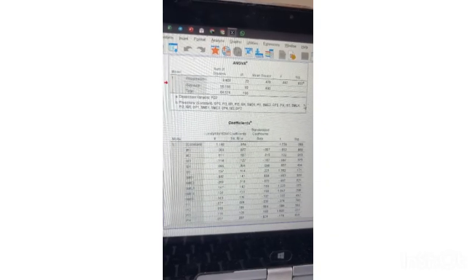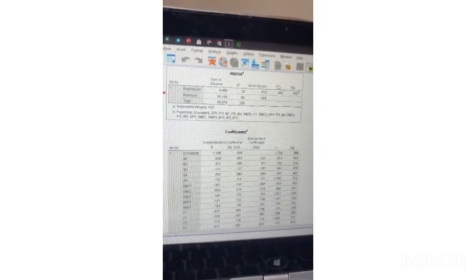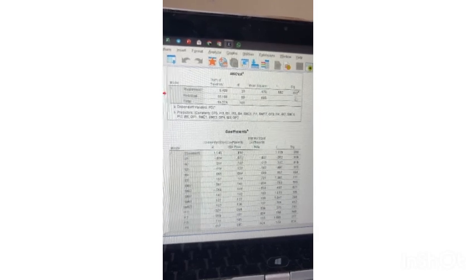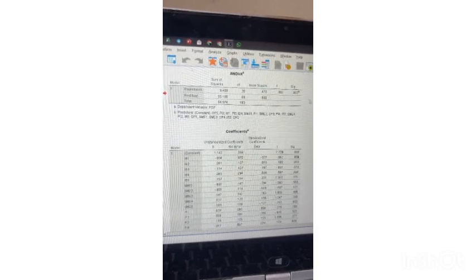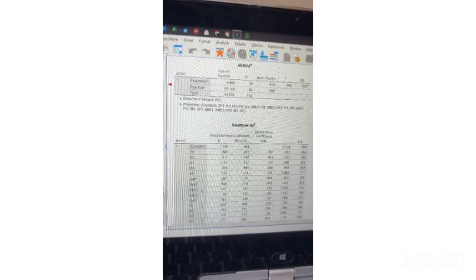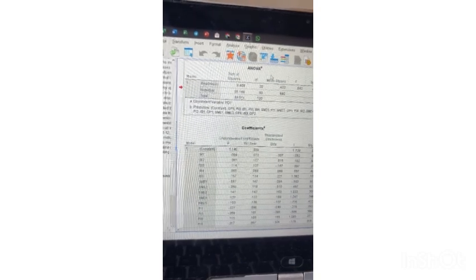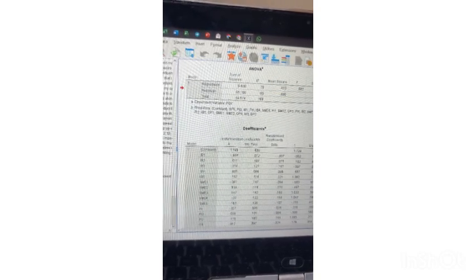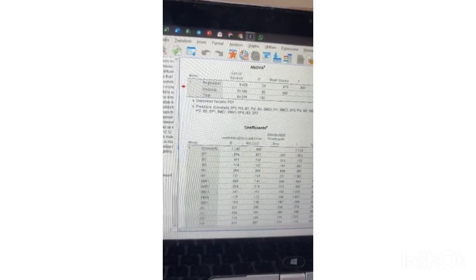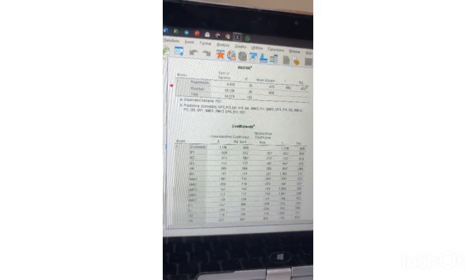Okay, next is the ANOVA table. For ANOVA, we focus on the F, which is 0.682, and my significance is 0.832. So this ANOVA table shows a significance value of 0.832, which is much higher than the standard threshold of 0.05. So overall, in this ANOVA, the model is not statistically significant. This means that as a group, my independent variables do not reliably predict the dependent variable.